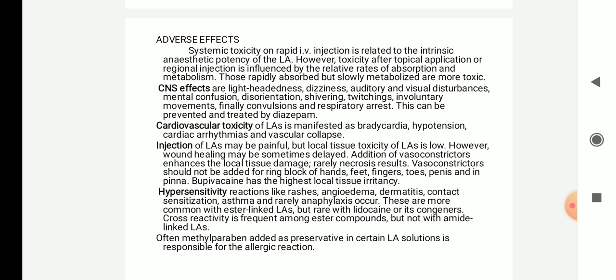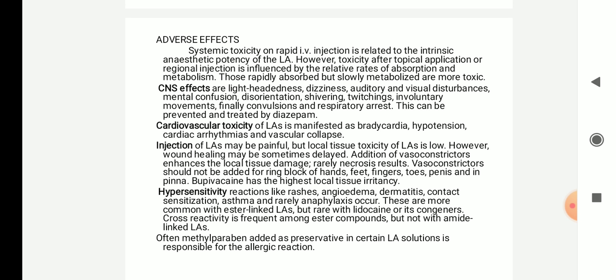Next, injection. Local anesthetic injection may be highly painful, but localized tissue toxicity of local anesthetics is very low. However, wound healing may sometimes be delayed. Addition of vasoconstrictor will enhance the local tissue damage, and rarely necrosis will also result. Vasoconstrictor should not be added for ring block of hands, feet, fingers, toes, penis and pinna. In these areas vasoconstrictors should not be used. Bupivacaine has the highest local tissue irritancy.